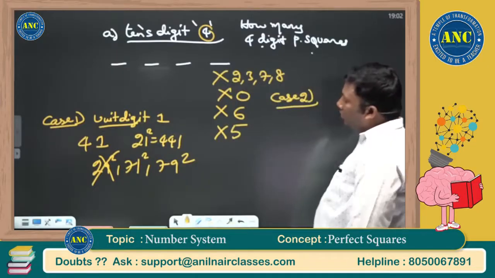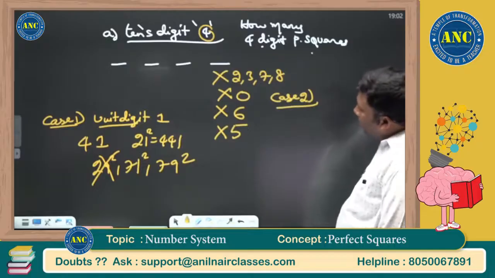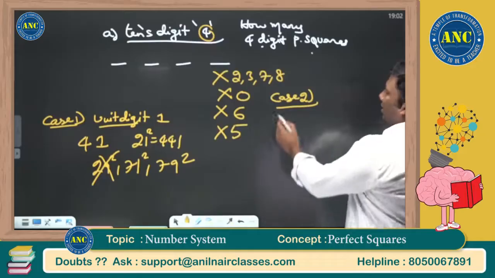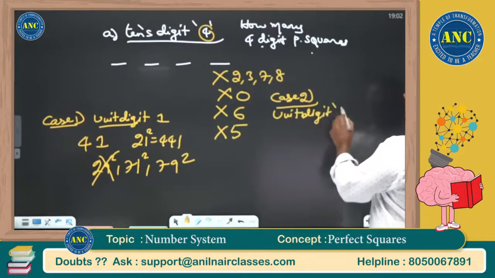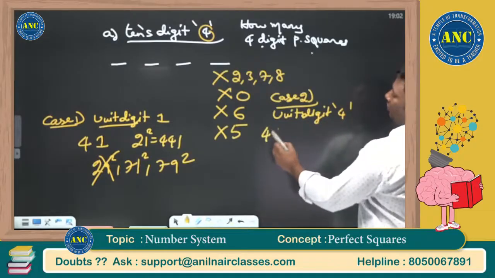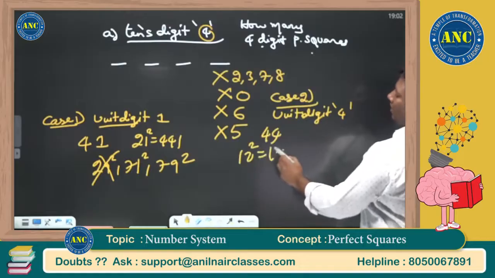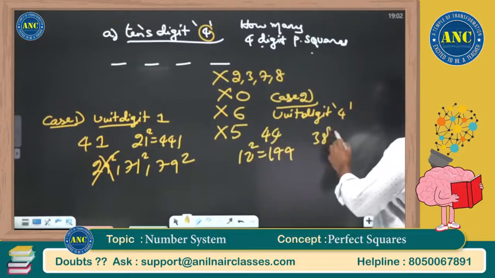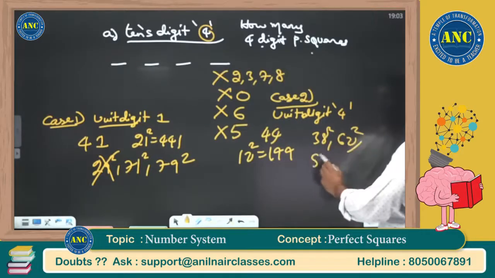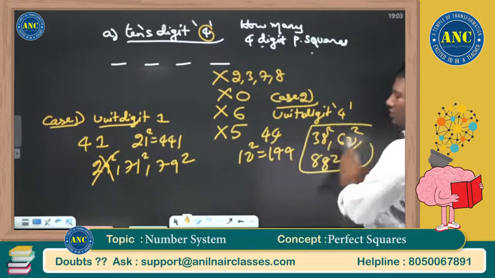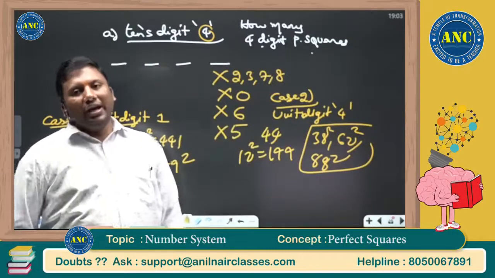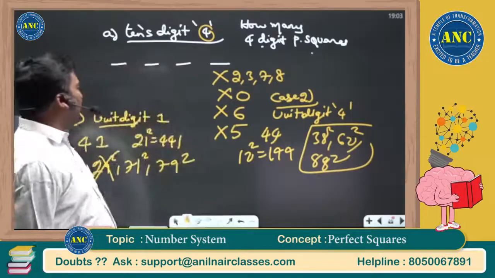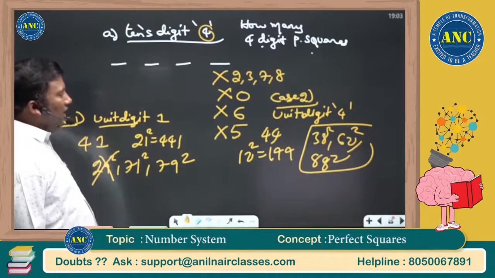Case 2, unit digit 4; unit digit 1 we did. What are the other cases? 0 not possible, 1 possible, 2 not possible, 3 not possible, unit digit 4 possible, 44. 12 square is 144. 50 minus 12, 50 plus 12, 100 minus 12. 38 square, 1444, 62 square, 3844, 88 square, 7744. Case 1, unit digit 1, case 2, unit digit 4.